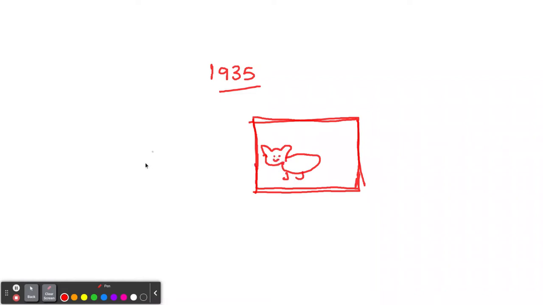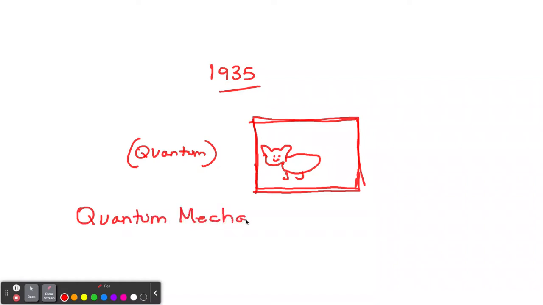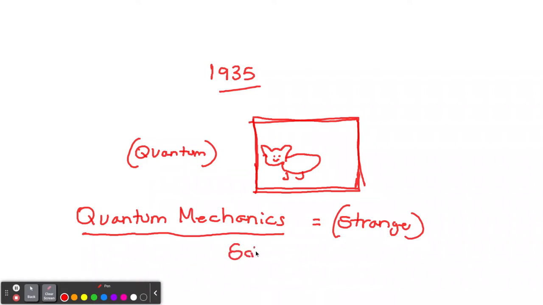Smiling cat. What should we call the cat? Let's call him Quantum. Little joke there. Because all this stems from quantum mechanics. And by the way, do not attempt to learn quantum mechanics in one video. And I'm not going to teach you quantum mechanics in this video. Quantum mechanics, as you know, is, well, maybe you don't know, but it's strange. It is very weird. It is the science of the subatomic world. And things happen in the subatomic world that don't seem to happen in our world. That's why it's called quantum mechanics. So that's why the cat's called Quantum.